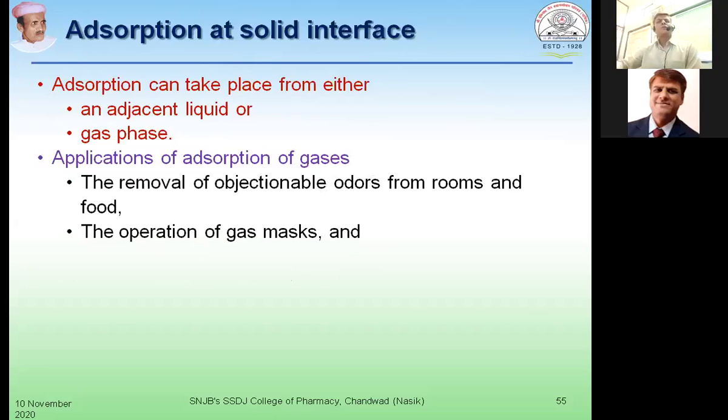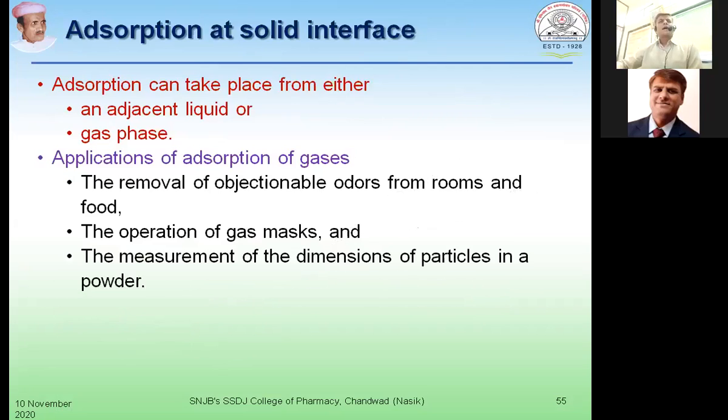Even the operation of a gas mask works on the principle of adsorption of gas taking place onto the solid surface. And the last important application of adsorption of gases onto the solid surface is in the measurement of dimension of particles in powder.